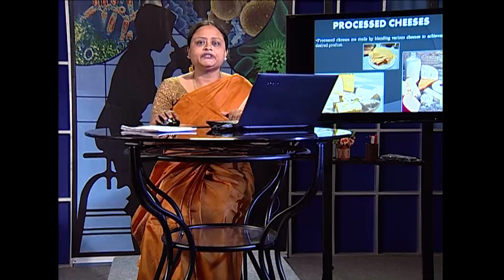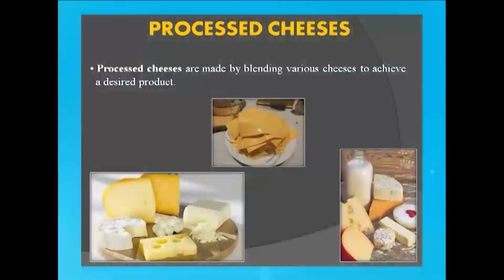We will wind up with the last type, that is the processed cheese. Now, most often we generally get up in the morning, take a piece of bread or two and put a slice of cheese into it, isn't it? This is the cheese variety that you very often put between 2 slices of bread and consume. Now, these are the processed cheeses, meaning they come from the original types of cheeses that we have come across, so many ones, Swiss, Emmental, Gruyere, Roquefort and others.